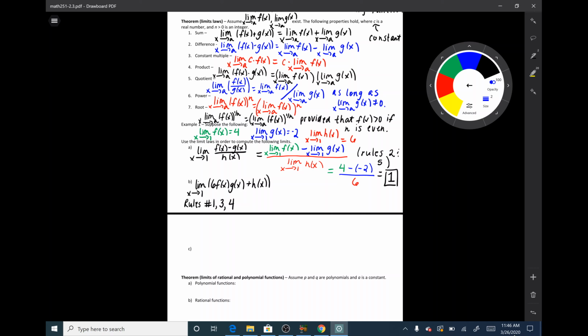So if I were to divide this into several parts, I could rewrite this as the limit as x goes to 1 of 6 times f of x times g of x. I'm just splitting it up into 2 parts for now. And then by the sum rule, I can split this up to say the limit as x goes to 1 of h of x.